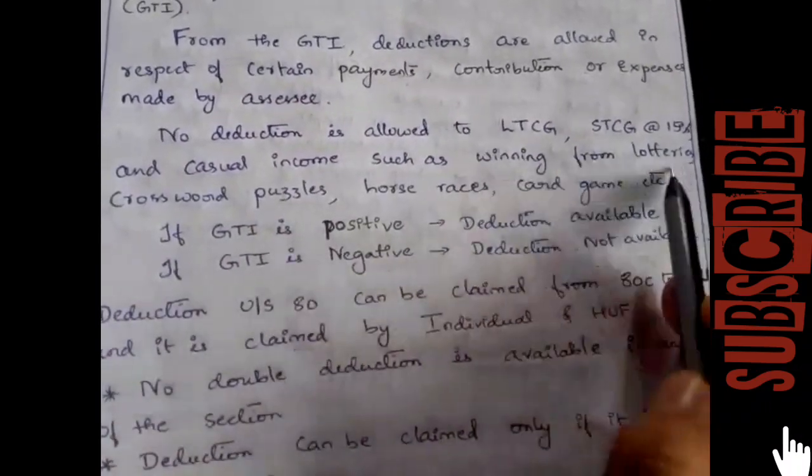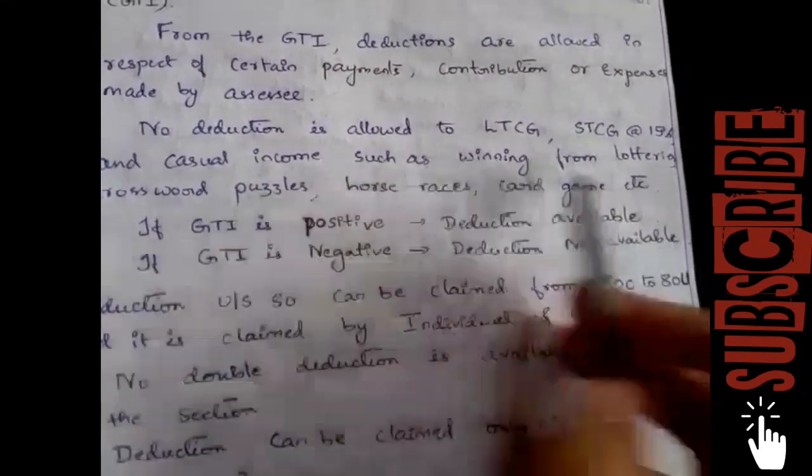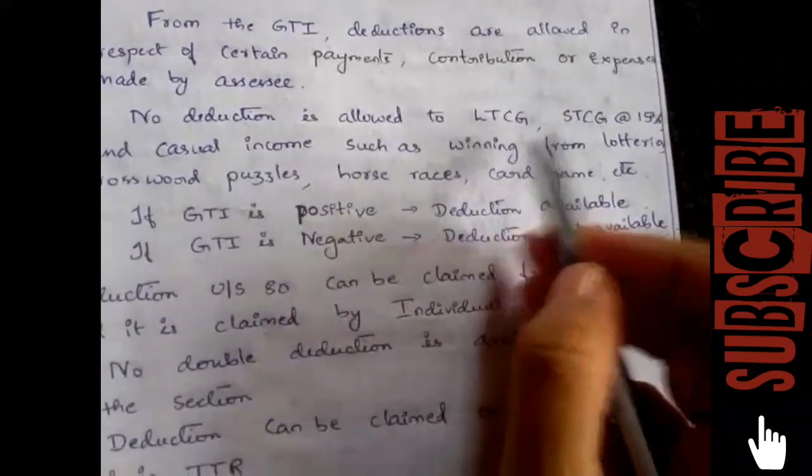No deduction is allowed in respect of long-term capital gain, short-term capital gain at 15%, and casual income such as winnings from lotteries, crossword puzzles, horse races and card games. On these incomes, no deduction is allowed.